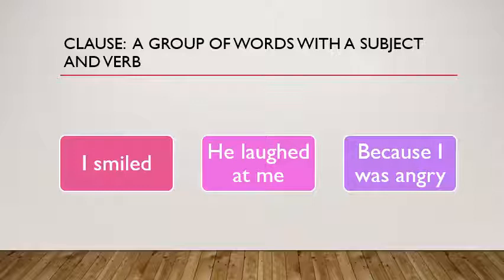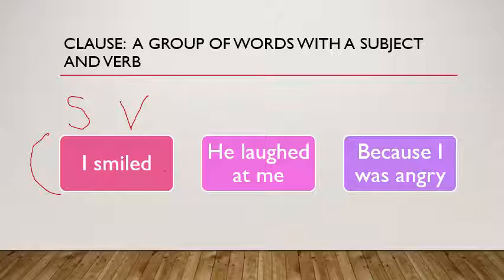Now, a clause is a group of words with a subject and a verb. So let's look here at the first clause here: I smiled. Right? Seems very simple. It's actually a complete thought. It is a sentence. I have a subject. The subject is I, and I also have a verb, smiled. Okay, so I have a subject and a verb. This is considered a clause.